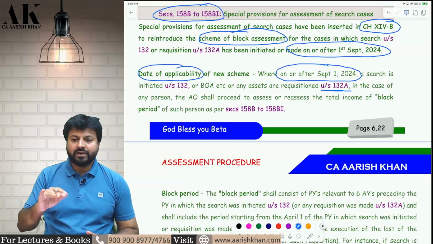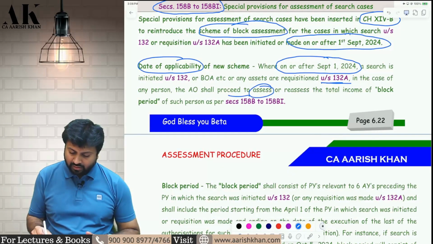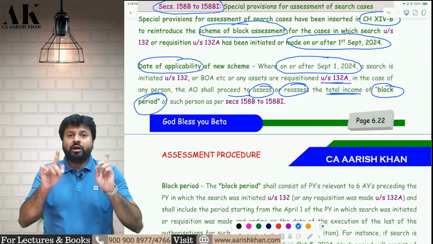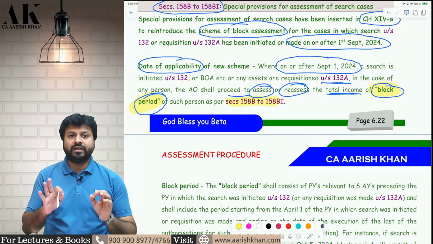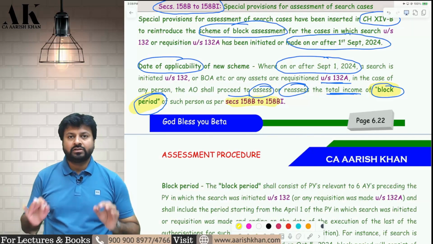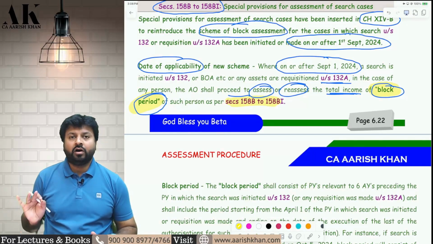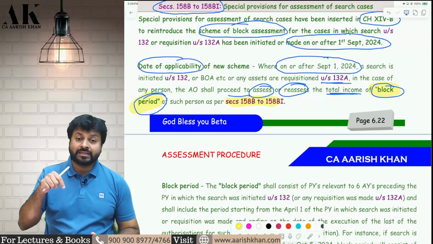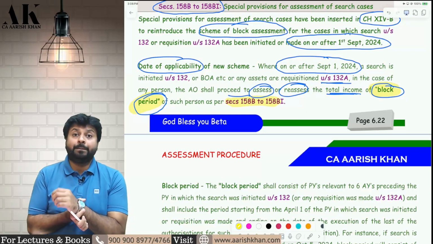if the requisition has happened on or after 1st September 2024, then the AO will proceed to assess or reassess your total income of a block period, the most important words over here, of a block period, as per sections 158B to 158BI. So all the people whose search is conducted on or after 1st September, the date is very important. You have to pay attention to the date. On or after 1st September, if your search is conducted, then the AO will assess your income as per this assessment of the block period. Now you will ask me, what do I mean by a block period?